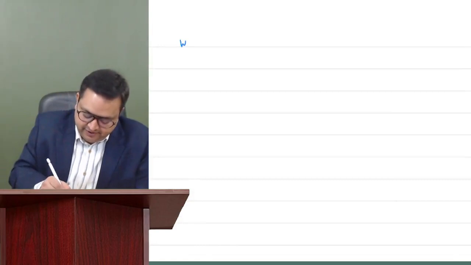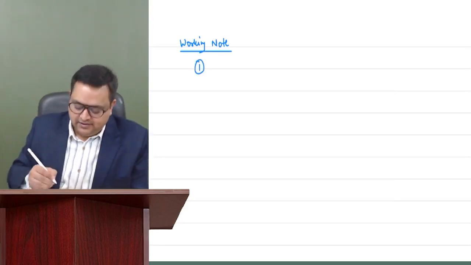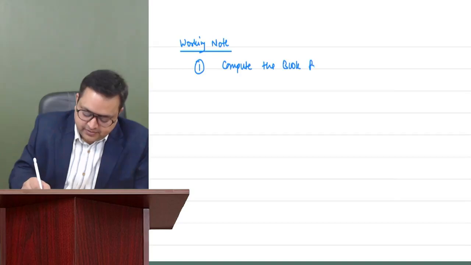So in the working note, everybody with me, next page, we'll start with the working note. First, we'll compute the book profits. We'll compute the book profits of the firm.